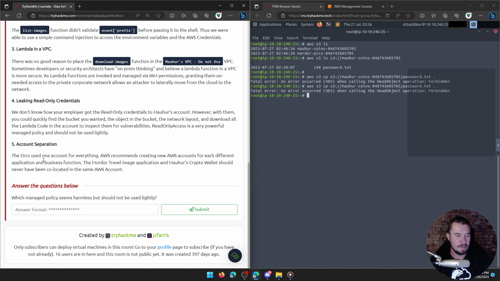Account separation. The orcs use one account for everything. AWS recommends creating new AWS accounts for each different application and business function. The Mordor travel image application and Maher's crypto wallet should never have been co-located in the same AWS account. Which managed policy seems harmless but should not be used lightly? I think the answer is read-only access.